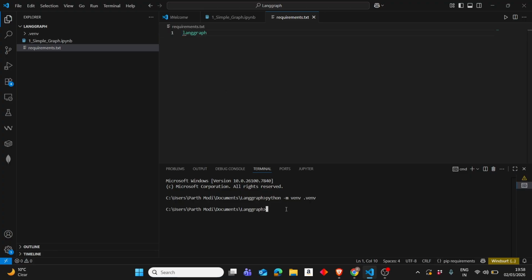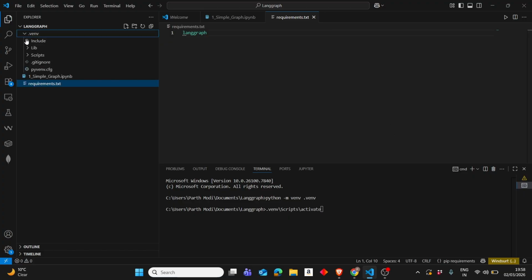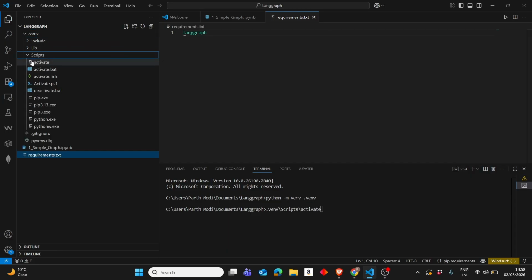You can either write pip install langgraph directly, but first we have to activate this virtual environment, because whatever we install should be in this virtual environment so that it doesn't affect any other projects that we will do in future. So we will go inside the Scripts folder, and inside it there is an activate script. As soon as we hit this, you will get .venv.